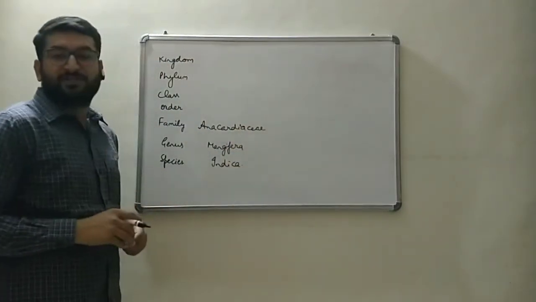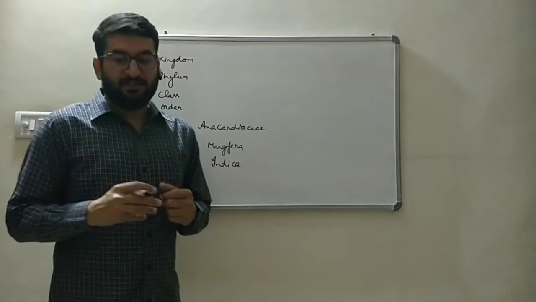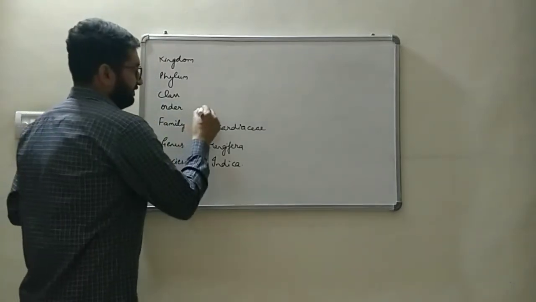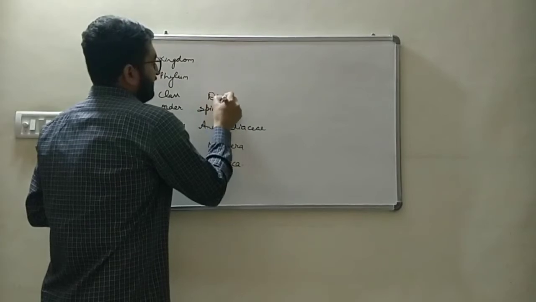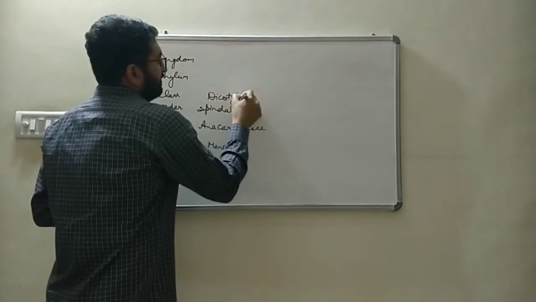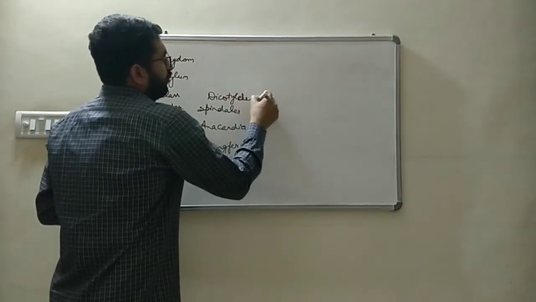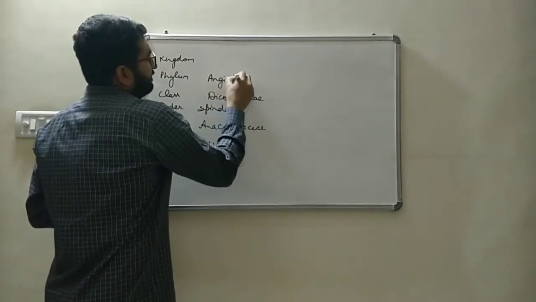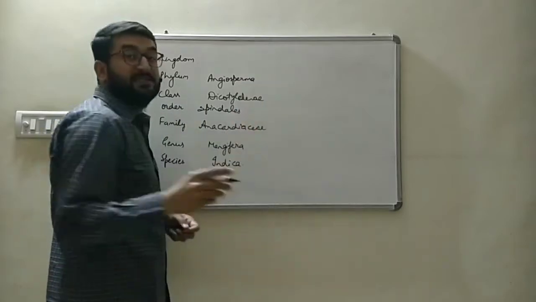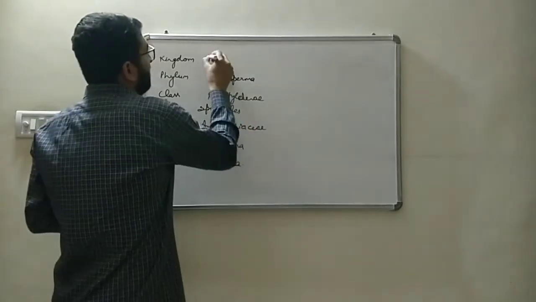Its order is Sapindales. Its class is Dicotyledonae, which means it has two cotyledons. Its phylum is Angiospermae. The seeds are enclosed within the fruit, and the kingdom is Plantae.